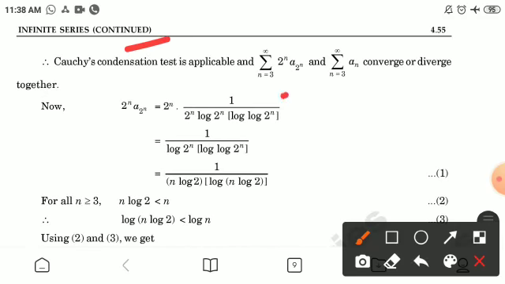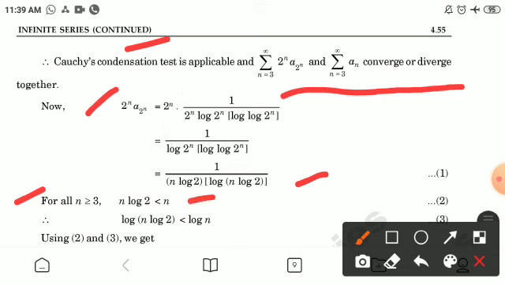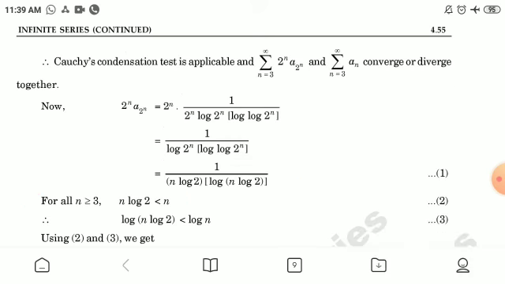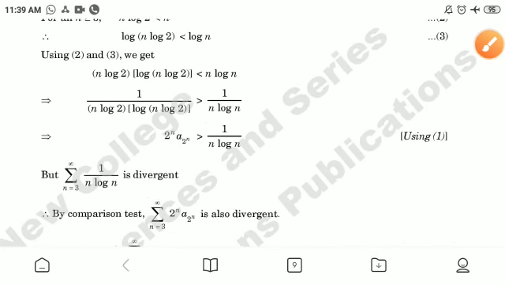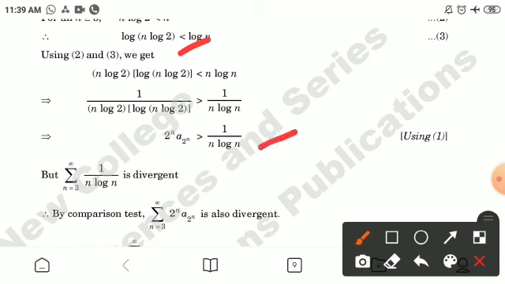Therefore, Cauchy condensation test is applicable and behavior of both the series is same. Now 2^n a_(2^n) is equal to 1 by n log 2 log of (n log 2), marking this as number 1. For all n greater than or equal to 3, n log 2 is less than n. Therefore, log of (n log 2) is less than log n, marking this as 2 and 3. Now using second and third, we get 2^n a_(2^n) is greater than 1 by n log n, using first here.